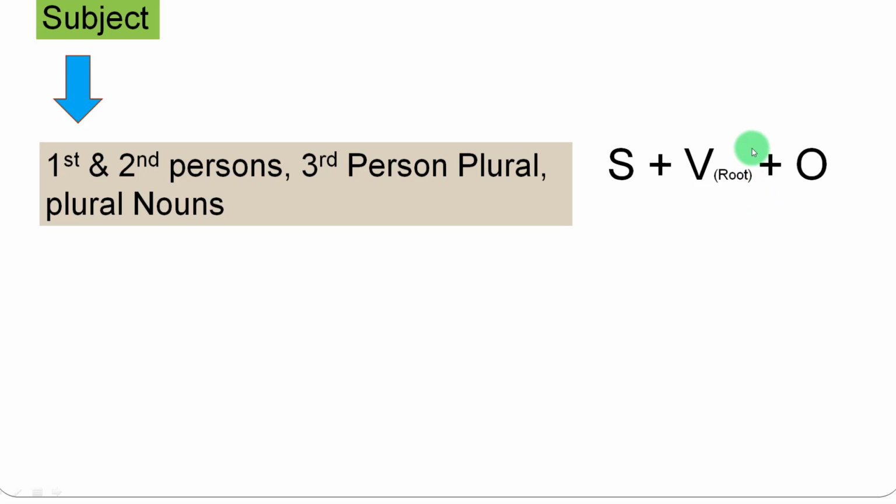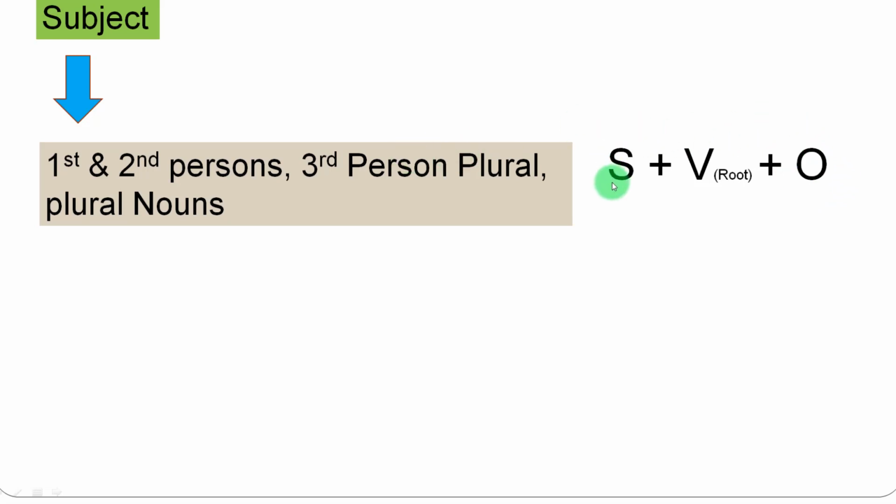What is the root verb? We have already discussed different forms of verb in our previous video. So to understand what this form is, you have to go and watch that video. It is also called the first form of verb. So the first thing we are going to use is the subject, then the root verb, and if there is an object present in the sentence, then we are going to use the object as well.